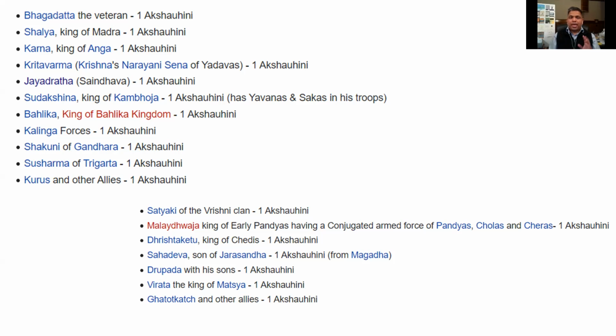The reason I'm mentioning this picture is very important if we have to understand the genetics evidence as much as we have to understand the geography, because we need to understand geography in order to make sense of this Akshauhini evidence. So in total we have 18 Akshauhini armies ready to fight, 11 Akshauhini on one side and 7 Akshauhini on the other side.